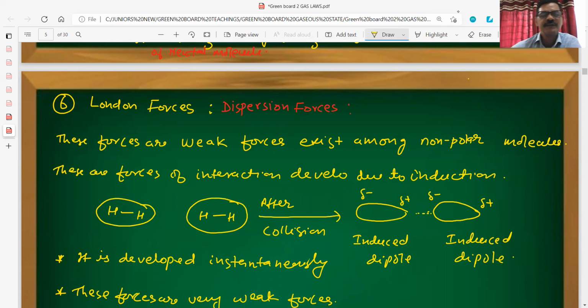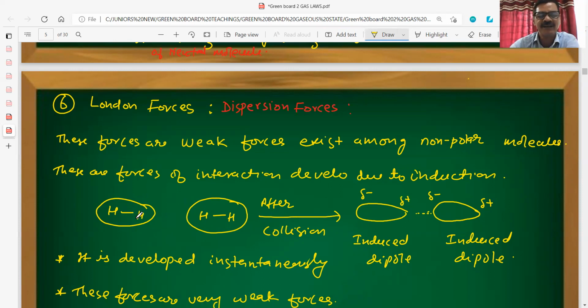These are forces of interaction developed due to induction. When two molecules collide with each other, what will happen? The nucleus of one molecule, that is the positive charge inside the nucleus, will attract the peripheral electron of the other molecule.